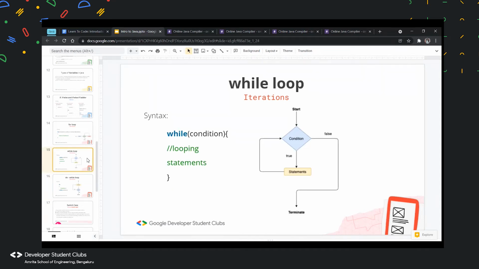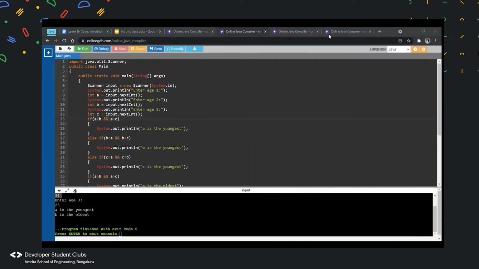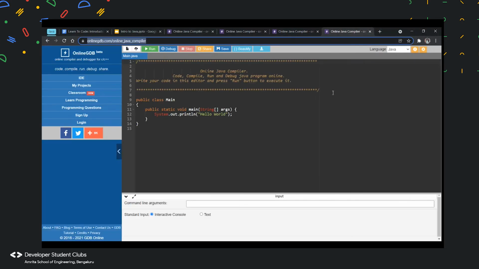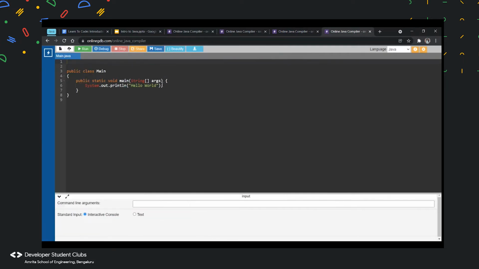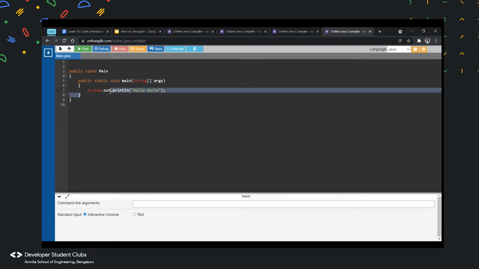Now we can do one example in each of these. So for while, we can print our name 5 times. So I'll print my name 5 times in a while loop. The syntax for a while loop is basically while, condition, and then brackets, and inside the brackets you have your statement. So what I'll do is, I said I want to print my name 5 times. So i is less than or equal to 5.